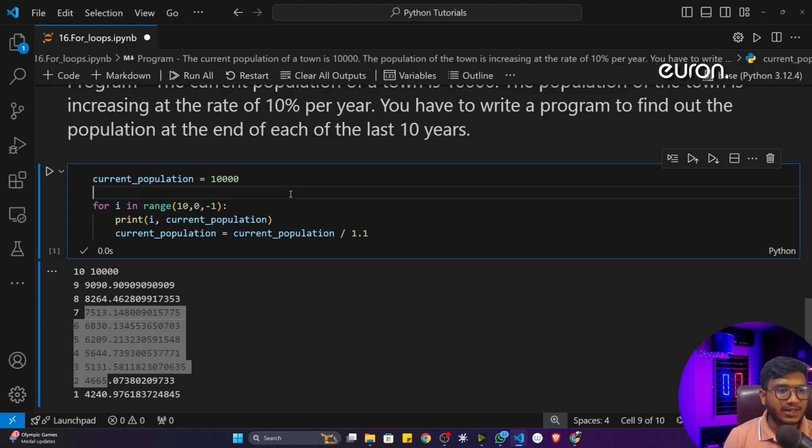Some of the concepts are still left inside for loop, like the nested for loop. Then we'll also be learning about break and continue statements. So in the next video, we'll be discussing this part.